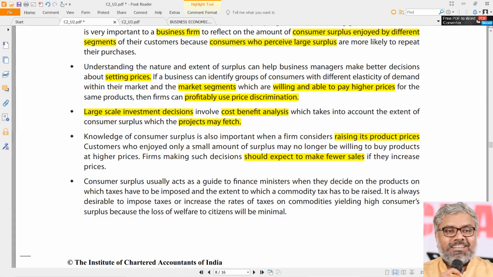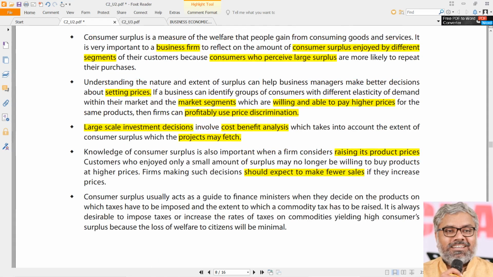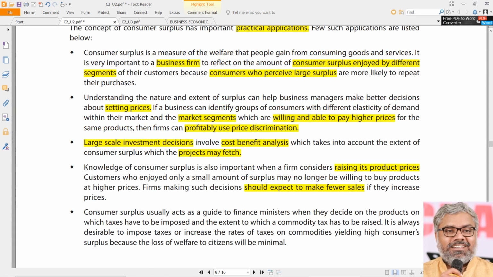So when the consumer surplus is less, naturally the customers will buy less. That will result in lower sales. So high consumer surplus can be used by business managers for increasing product prices, is the point here, which is told in the fourth point. These are all practical applications of the theory of consumer surplus.